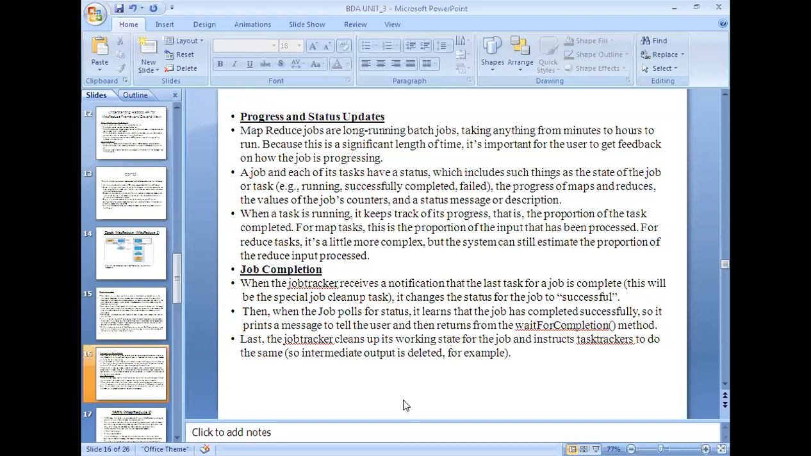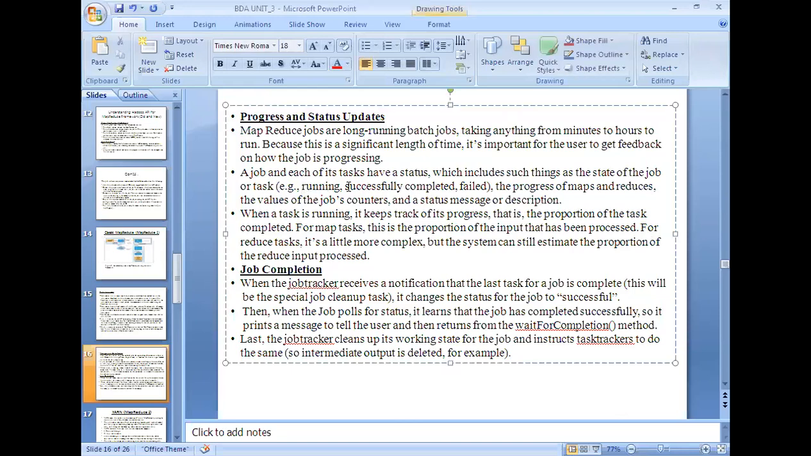So for that, a job and each of its tasks have a status, which includes things such as the start of the job or task. The state of the job will be known, whether it is running, successfully completed, or failed. These are the three states at any given point of time for a job or a task. The progress of maps and reduces, the values of the job counters, and the status message or description. This progress will be shown to you as either running, completed successfully, or failed.